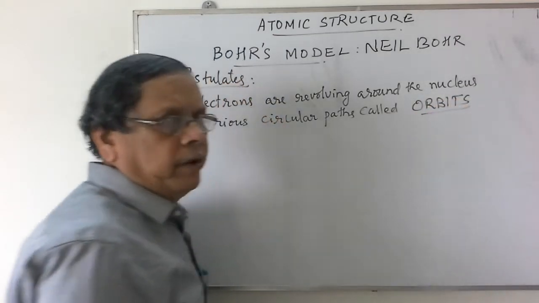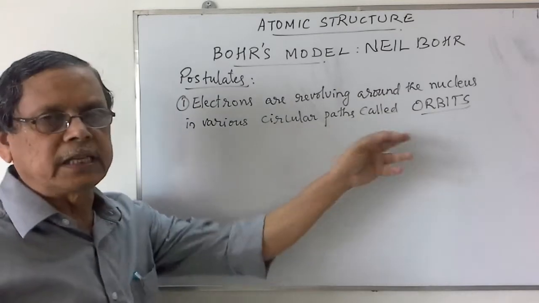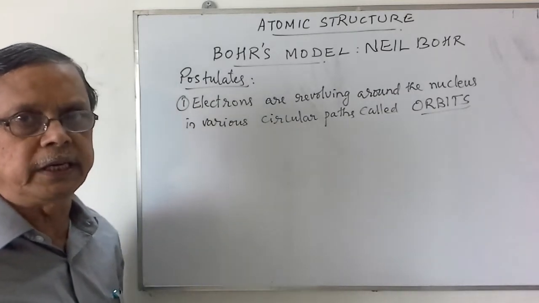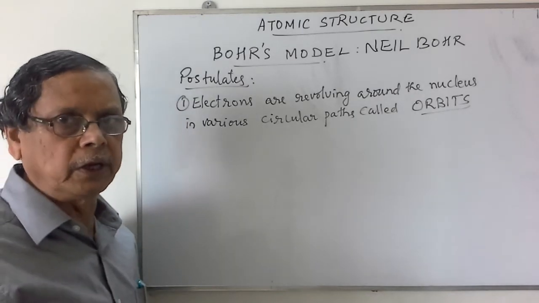So when an electron is revolving around the nucleus in a circular path, according to the Rutherford model, he did not explain the stability of the electron in the particular orbit.